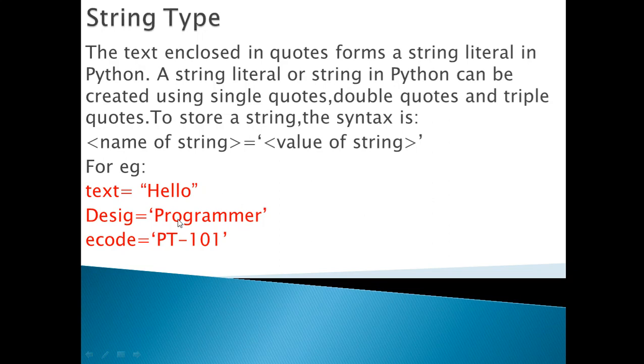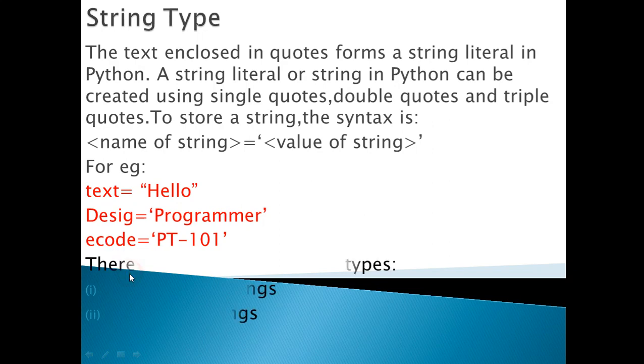Programmer is the value stored in the string variable desig. Ecode is the name of the string variable which has the value pt-101 under quotes. These three after the equal sign are the values of the string, and the left side of the equal sign are the variables, as you already know.